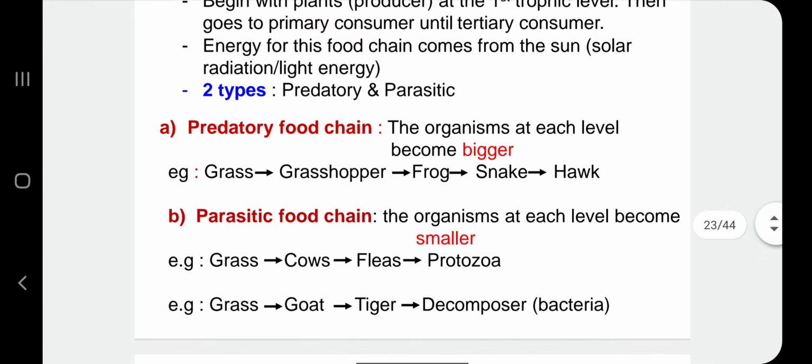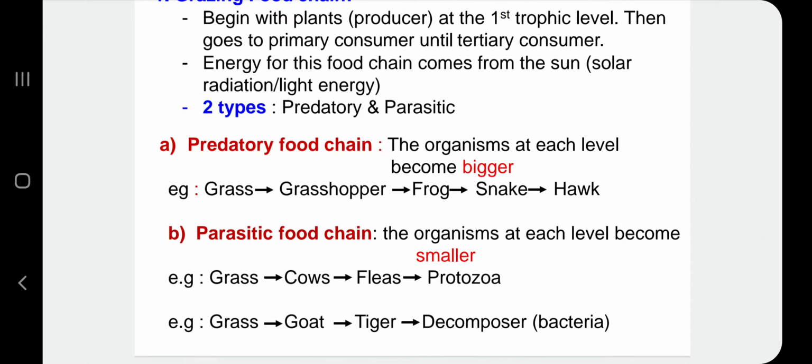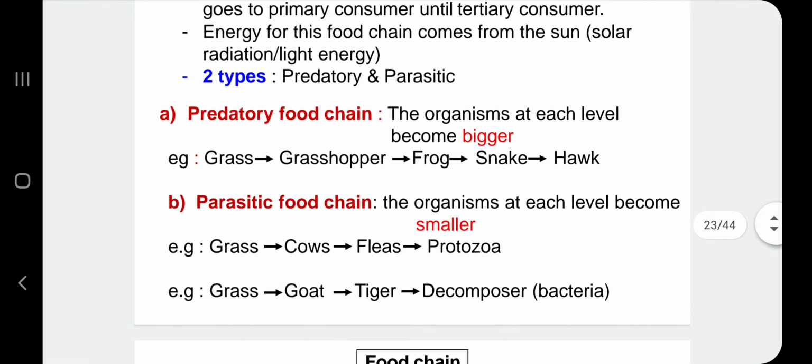Okay. Ataupun another type under parasitic food chain, grass is eaten by goat. Goat is eaten by tiger, and last kali tiger decomposed by bacteria. Okay. Okay, let's move on to the second type of food chain.